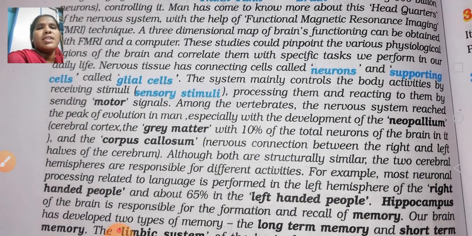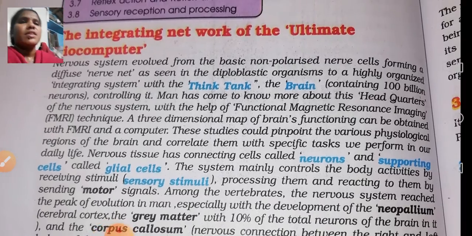So here the nervous system is mainly receiving the stimuli, it will do the processing, and it will react to them. How will it react? By sending motor signals to the different parts from the brain. Okay, in this you can see that gray matter will be there, corpus callosum will be there. Left-handed people, different people will be there in species according to their coordination, according to the location of the parts. Okay, so next coming to the,